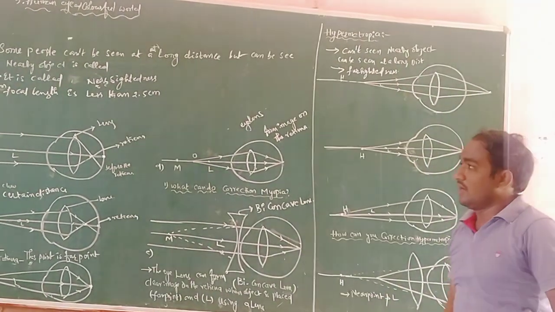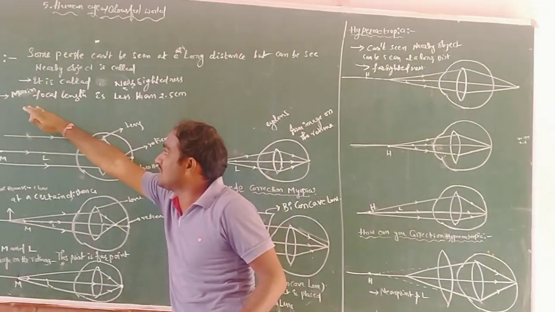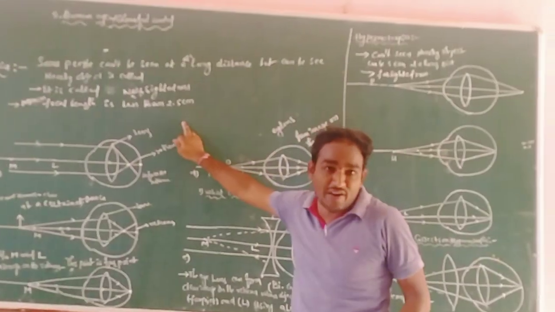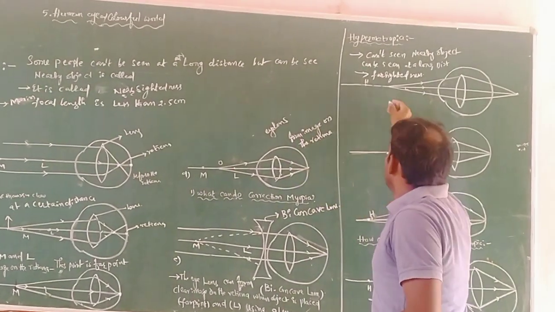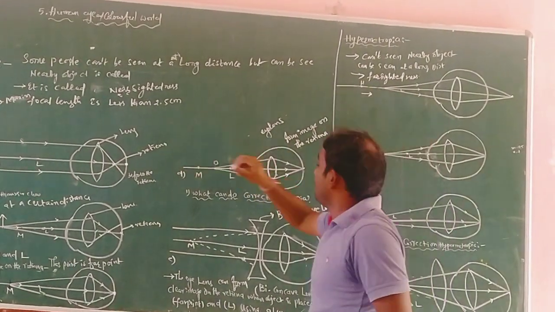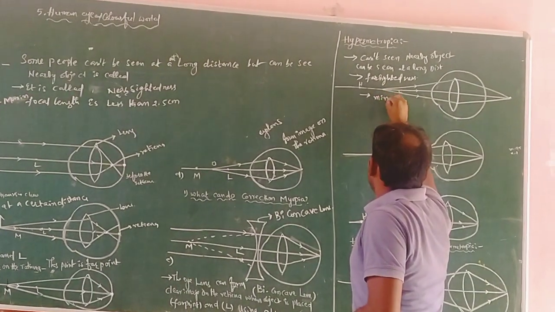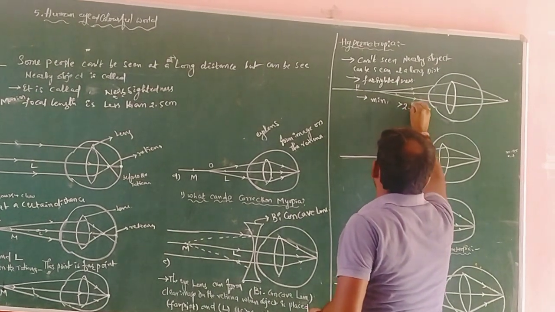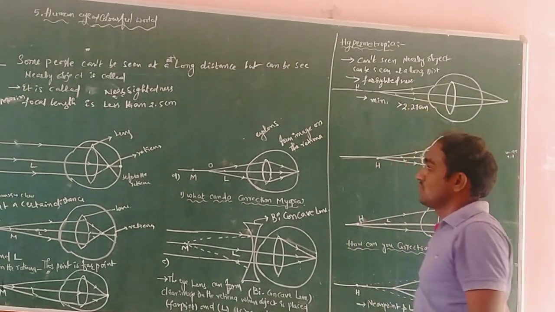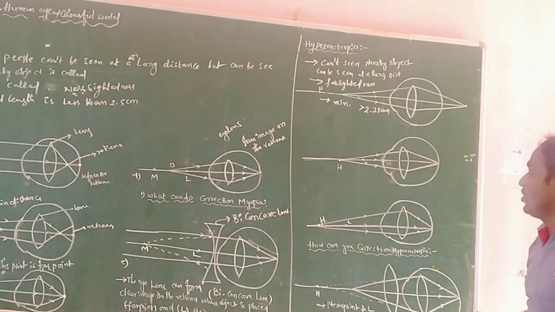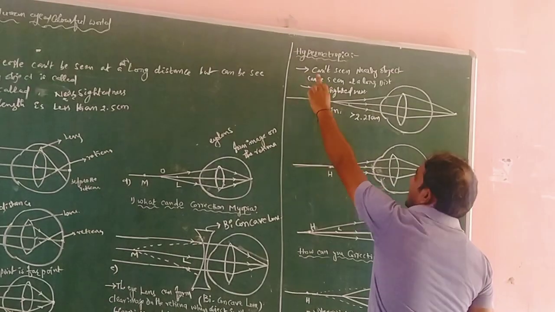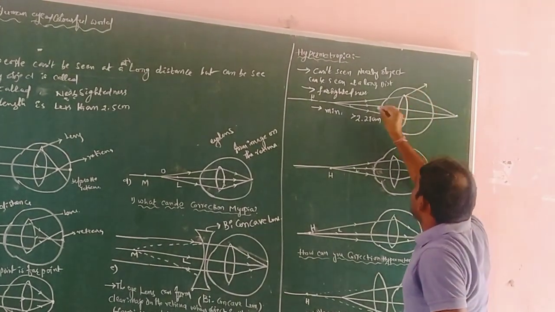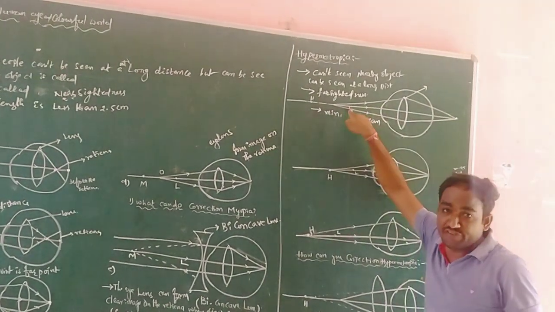So what is the focal length of myopia? Its maximum focal length is less than 2.5 centimeter. But here the minimum focal length is greater than 2.27 centimeter. And H represents hypermetropia. It is a lens, and L is the least distance of distinction of vision.